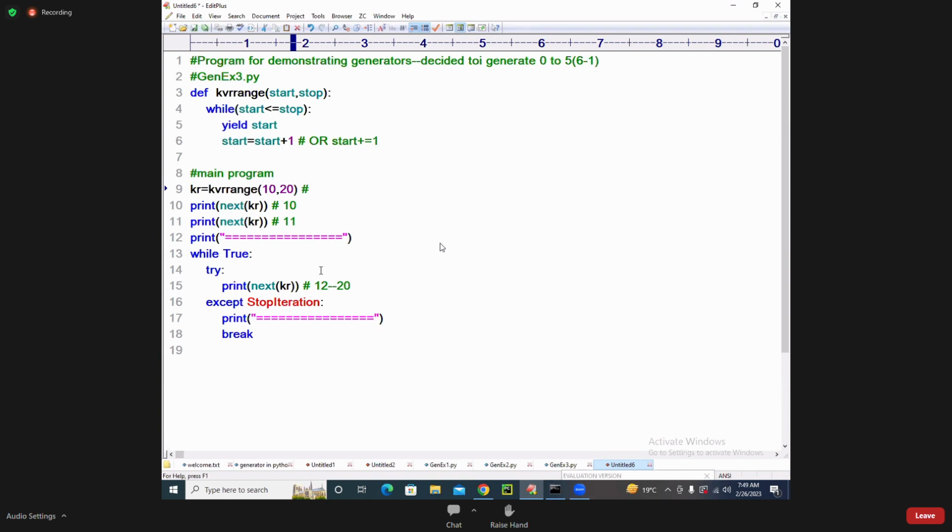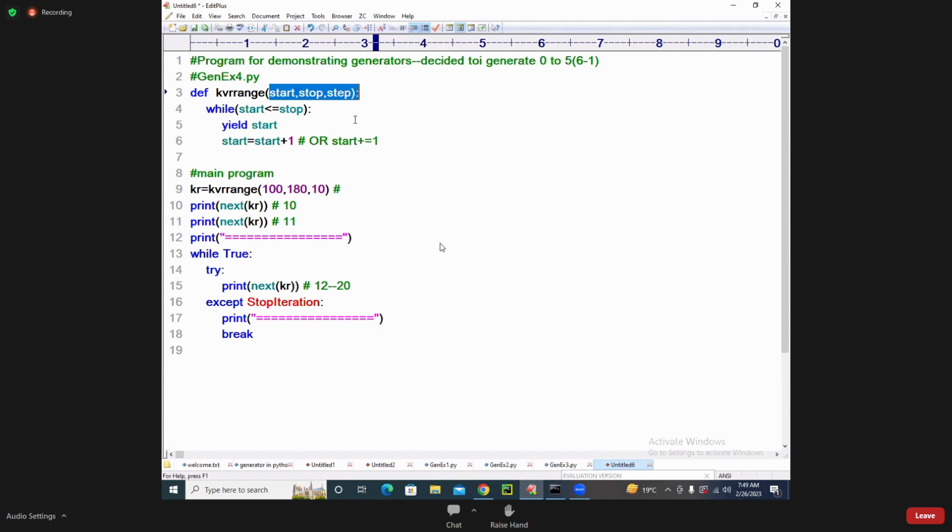Now suppose something like 100 and 150, for example, or take something like 180, students. What is my step value I want to take? 10. I want to take 10 steps. Generator example number 4. See, students. Starting from 100 up to 180. What is the step value? 10. Can you tell me?